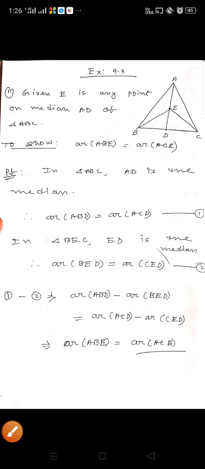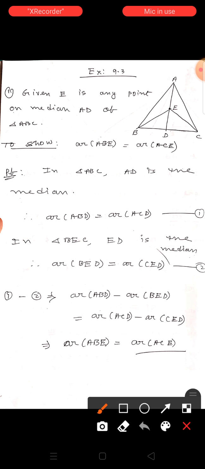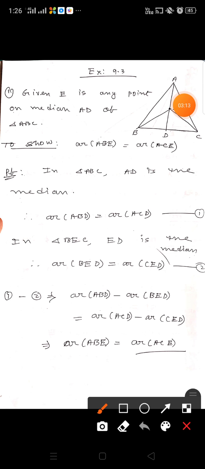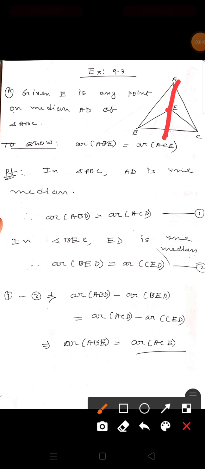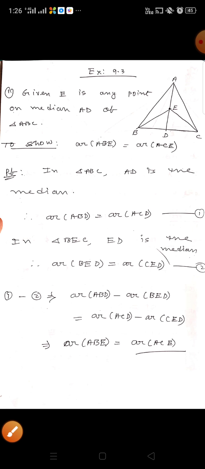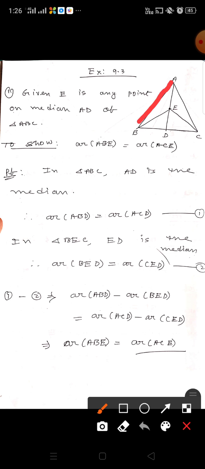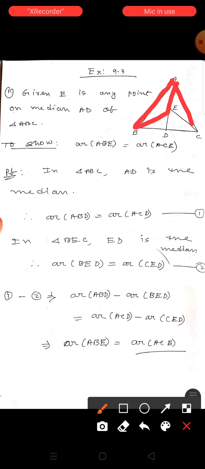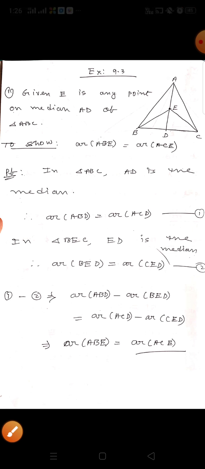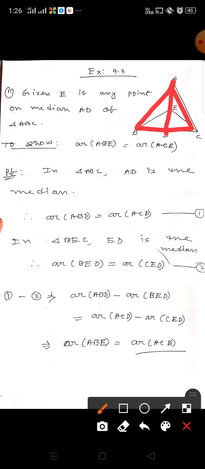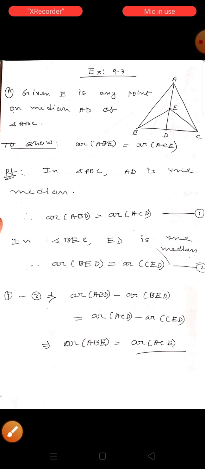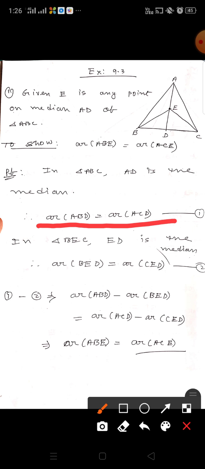Then exercise 9.3. Given that E is any point on the median AD of triangle ABC, we have to show that area of ABE is equal to area of ACE. Now in triangle ABC, AD is the median, so we get area of ABD equal to area of ACD.